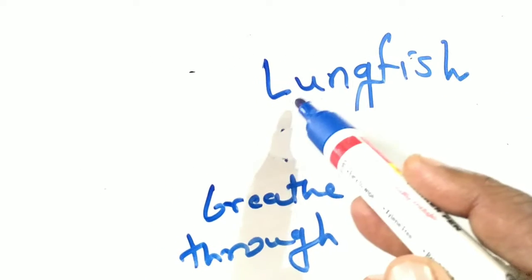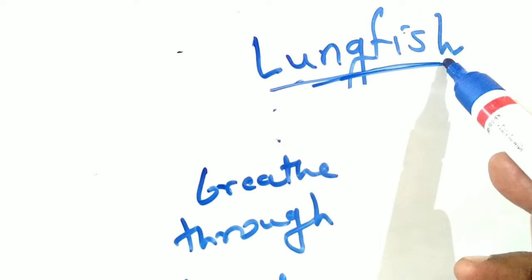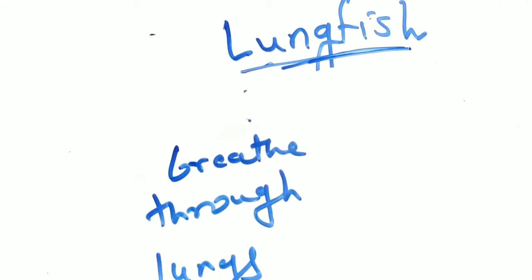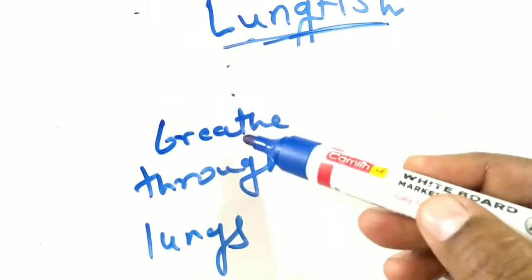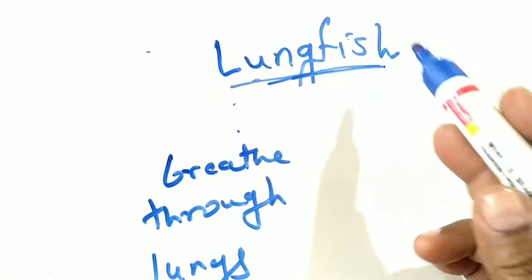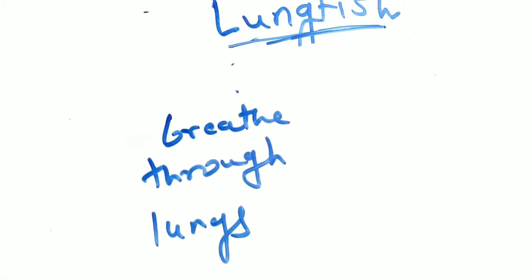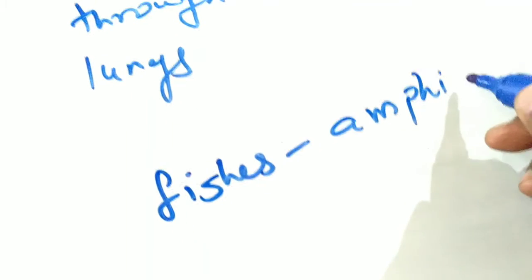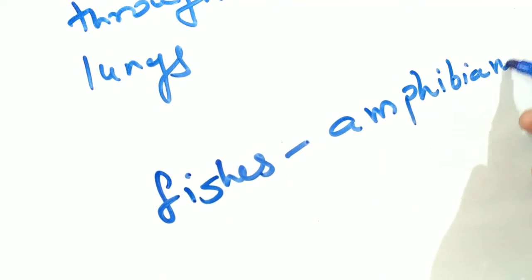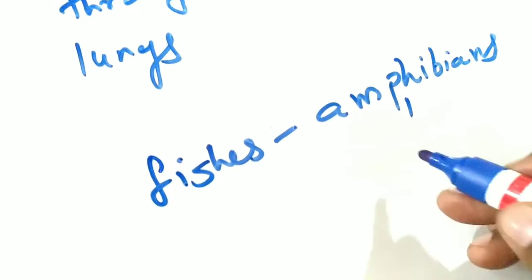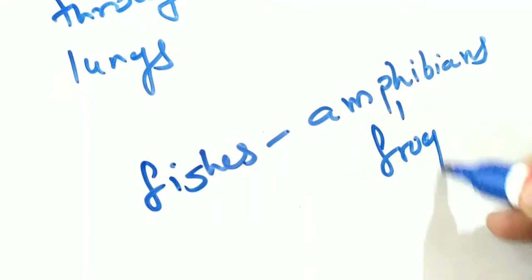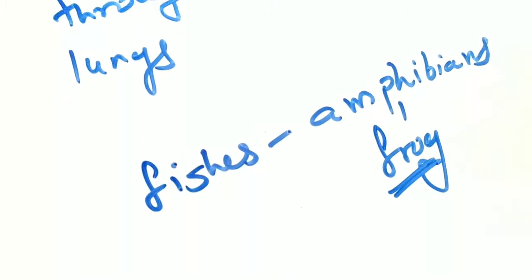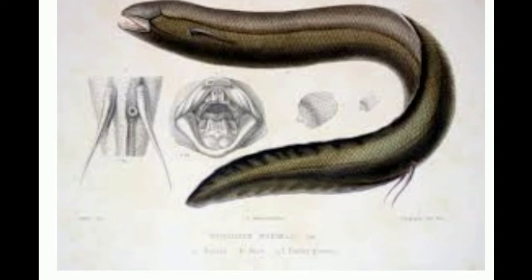Last connecting link, that is lungfish. There are many examples, but we are considering only 3. Though it is a fish, it breathes through lungs. Hence, it is a connecting link between fishes and amphibians. Are you aware of amphibians? Yes, I think you are aware. For example, frog. Frog is an amphibian. See, it is a lungfish.